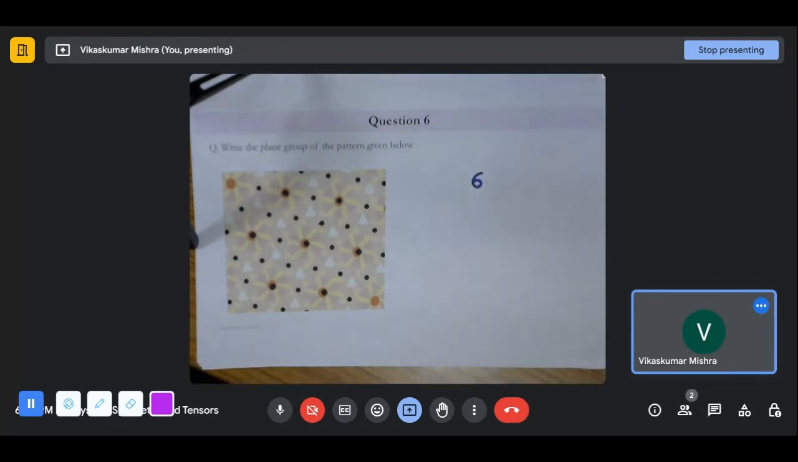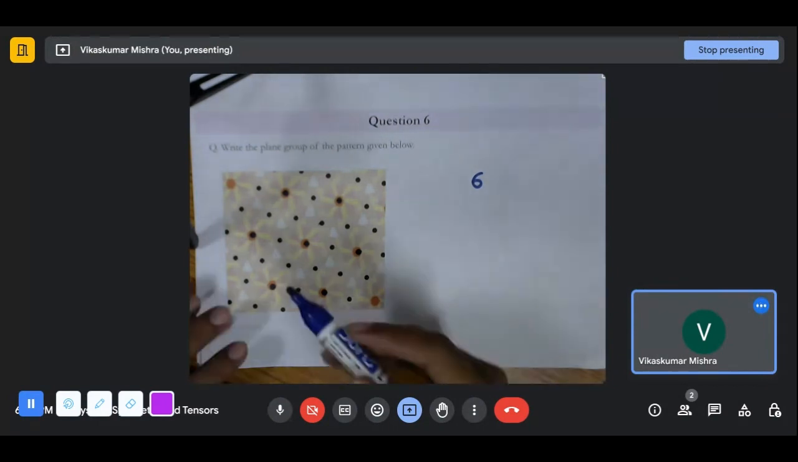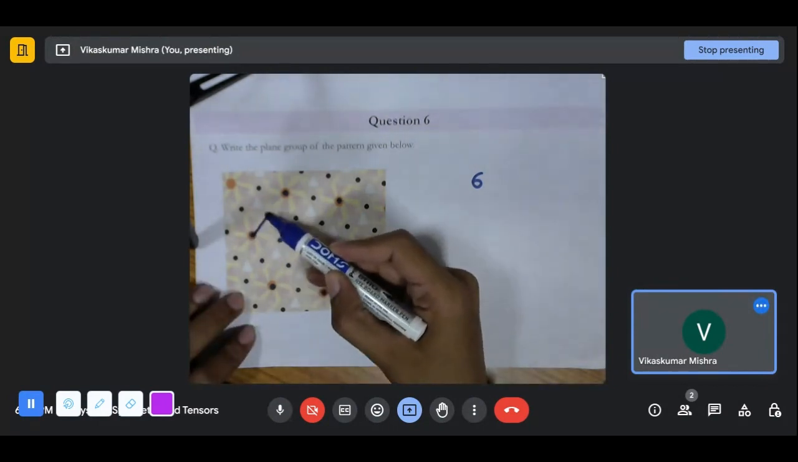What else? Let us assume that it has six-fold symmetry for the time being. Let's draw one unit cell.